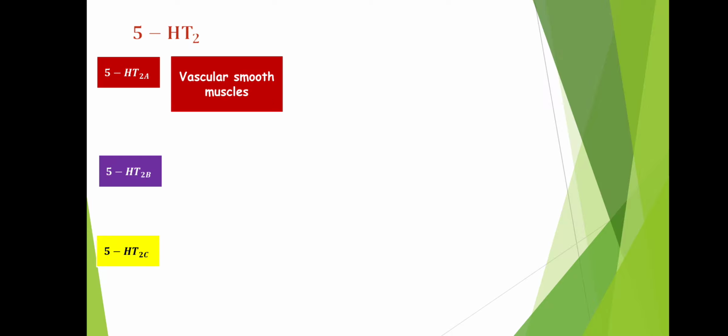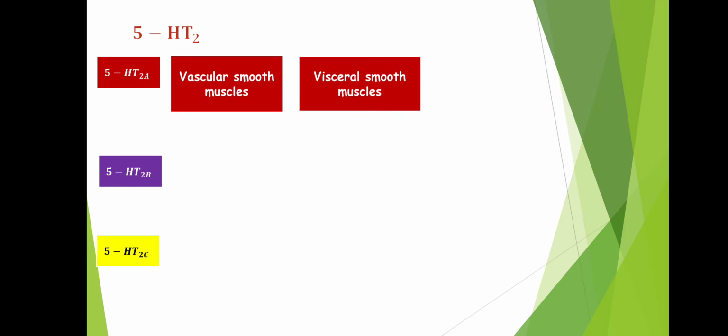5-HT2A receptor is found in the vascular smooth muscle. Vascular smooth muscle means smooth muscle of your blood vessels, and whenever 5-HT2A receptor of the vascular smooth muscle gets activated, obviously it will produce vasoconstriction.